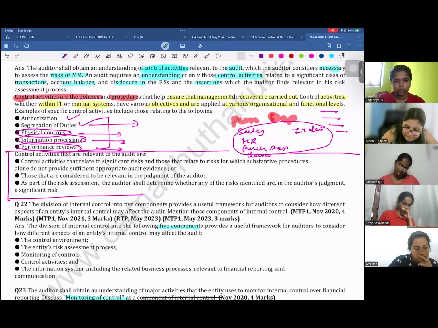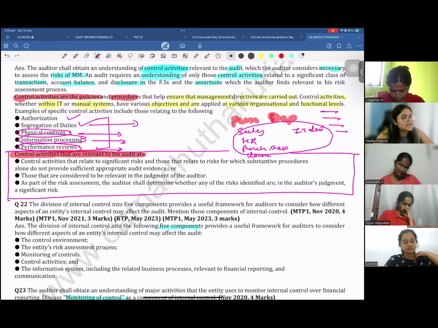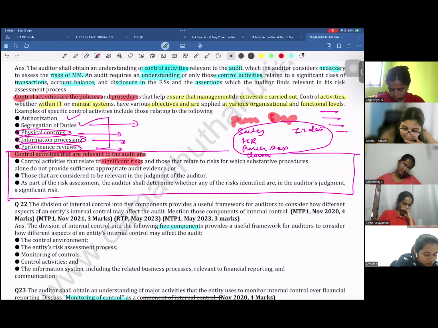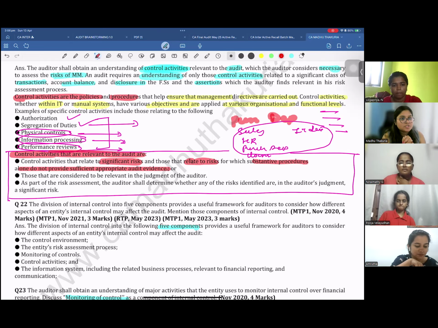The below question is a different question and it tells you what the control activities that are relevant are. It is in the same topic, but the question here is: what are the control activities relevant to the audit? Any control activity that is related to the significant risk. Which significant risk? Especially those risks for which substantive procedures alone do not provide sufficient and appropriate audit evidence. Are you understanding what substantive procedures are?